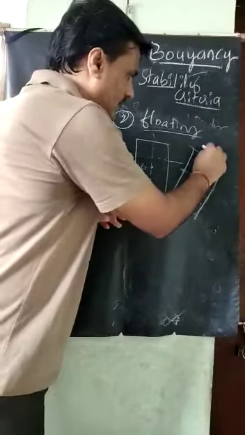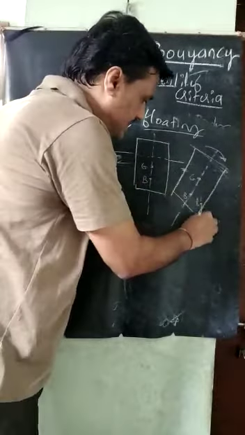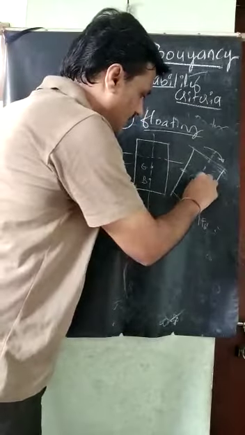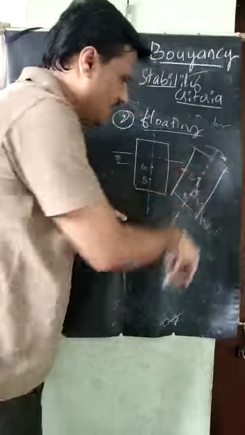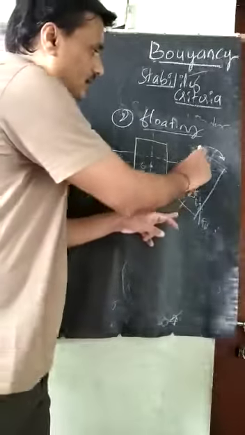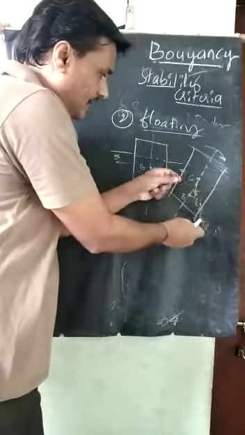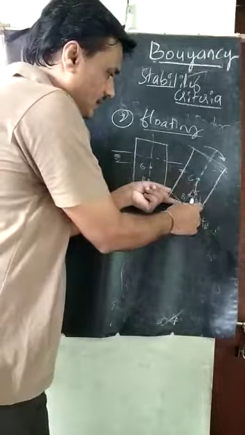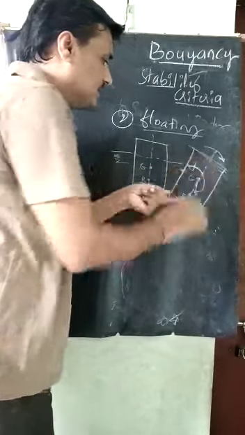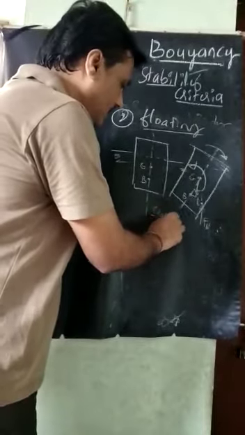The external disturbance is given in the clockwise direction. At B dash, this is the buoyancy force FB dash. At G, W is acting vertically downward. Now you see, this external disturbance is in the clockwise direction, and the couple created by this W and FB dash is in the opposite direction. So this body is stable.